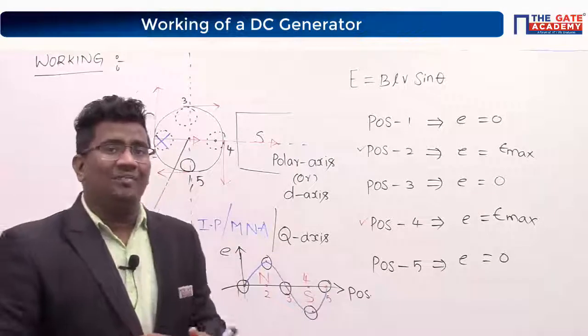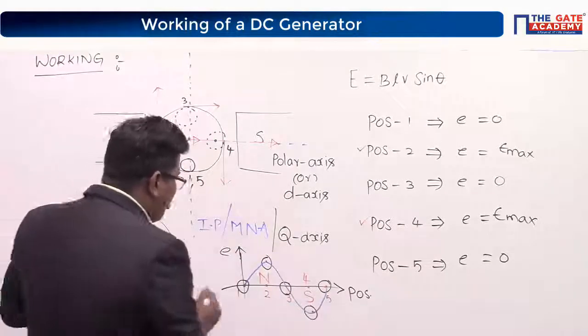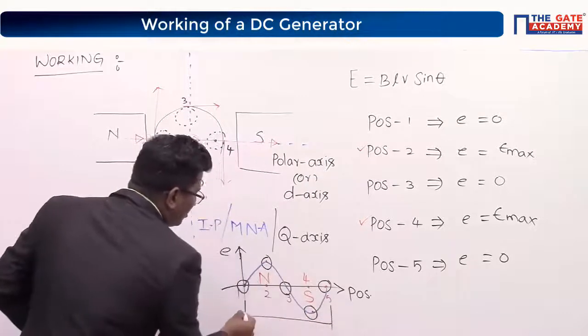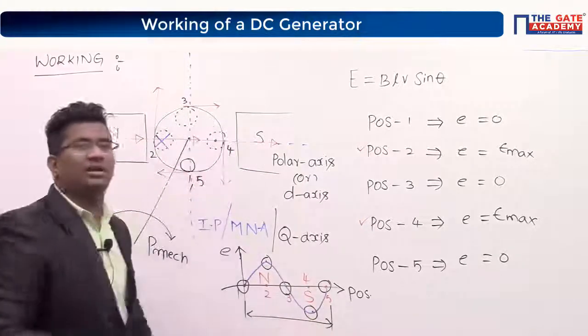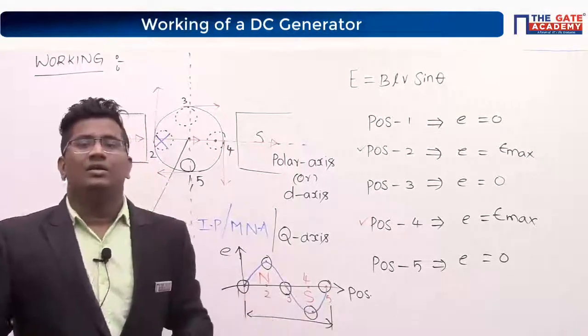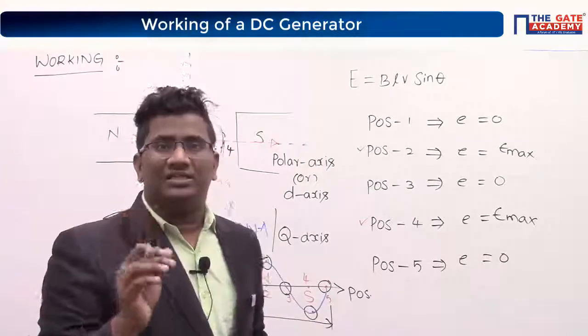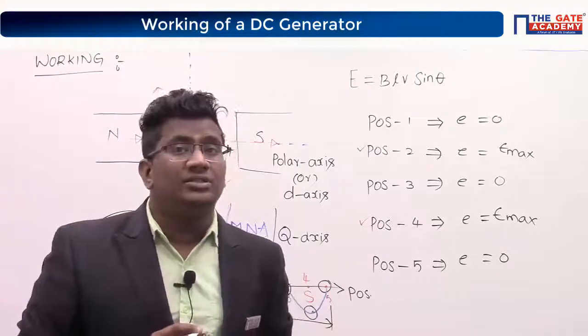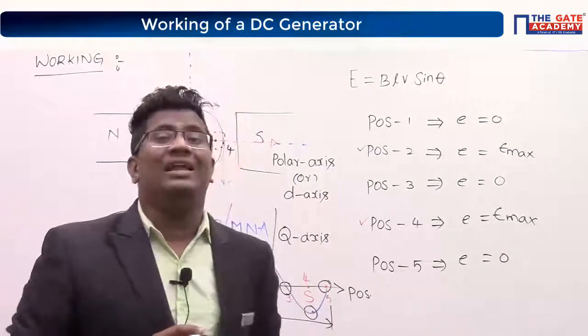Yes or no? Tell me how much angle from here to here? 180, 360. How much? 360. Electrical or mechanical? You tell me this. This is very important for me. Electrical degrees or mechanical degrees?